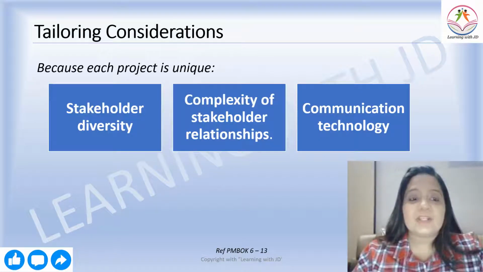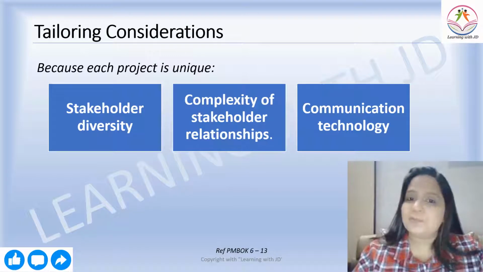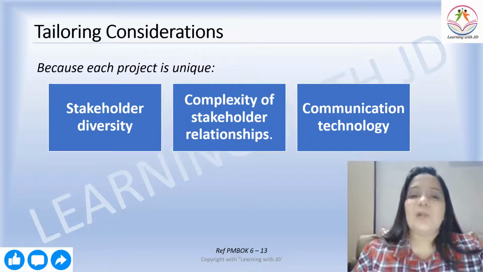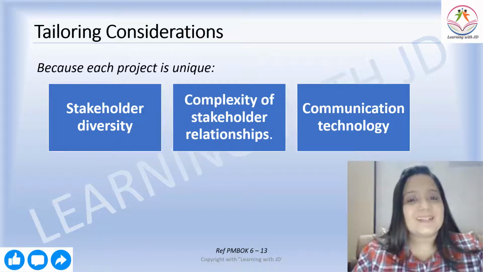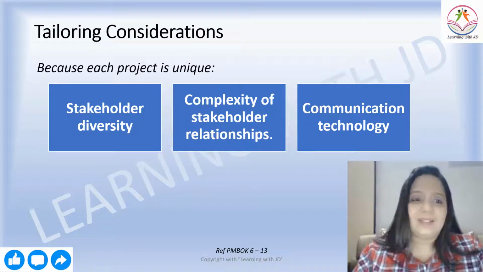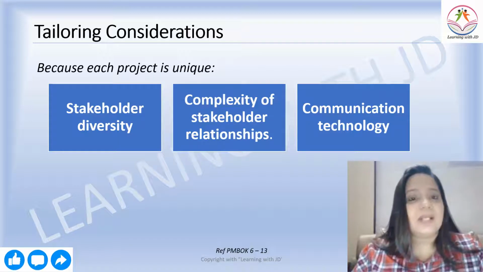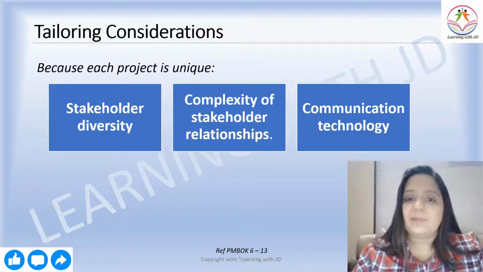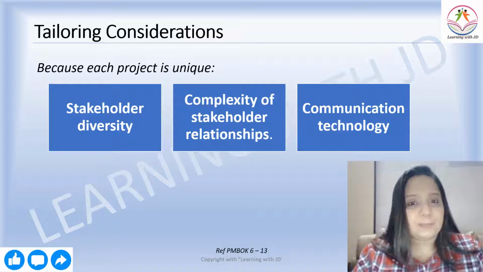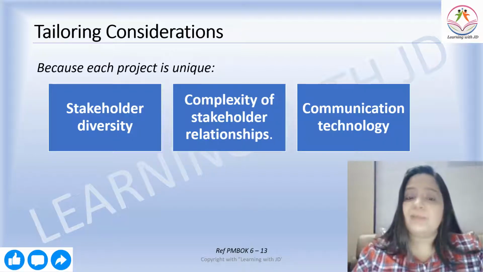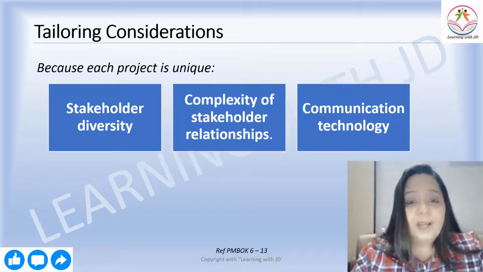Then the tailoring consideration. Why do you need tailoring consideration? We've been talking about this all the time because each project is unique. No two projects are the same. All projects are unique. Hence, you need tailoring consideration. Now, what are the factors that you take into consideration? Stakeholder diversity. Each stakeholder will be very different. The level of impact of each stakeholder on your project will be very different. So you have to have a different kind of expectation management for each stakeholder.